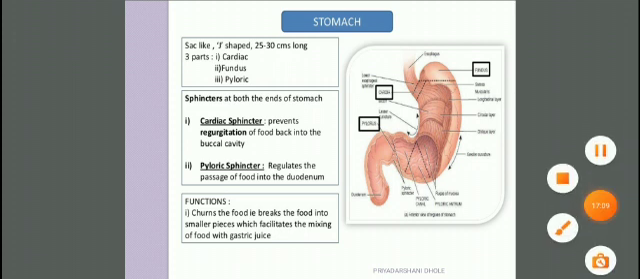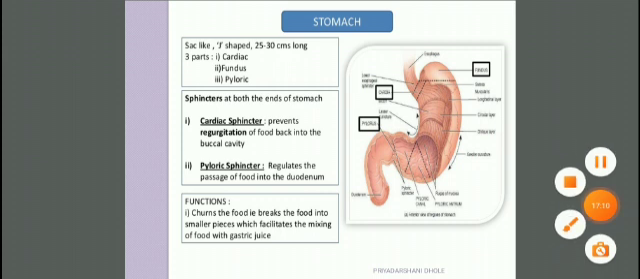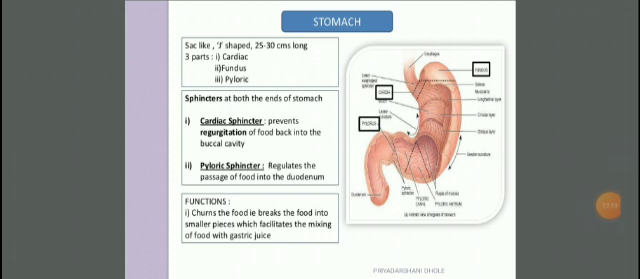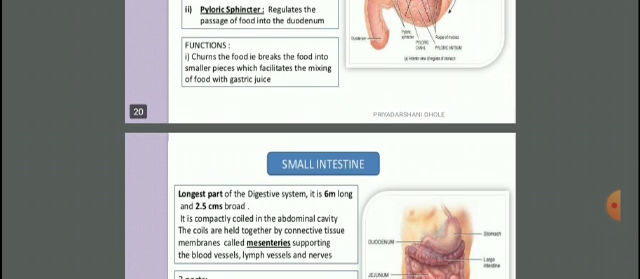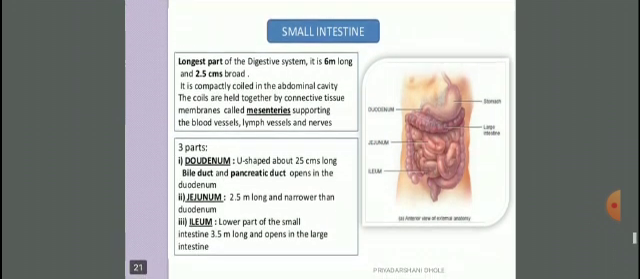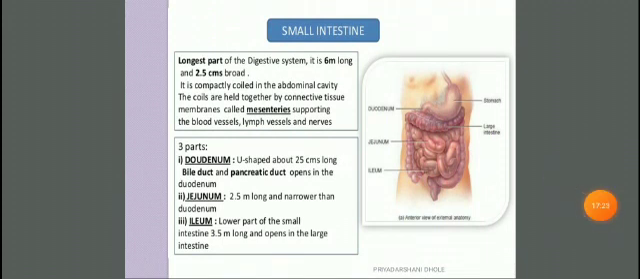So you can see in this picture, this is the first, which is the cardia, then the pylorus, and this is the fundus. Function: it churns the food, that is, it breaks the food into smaller pieces, which facilitates the mixing of food with the gastric juice. Next one is the small intestine.